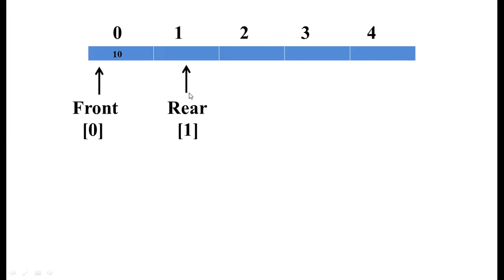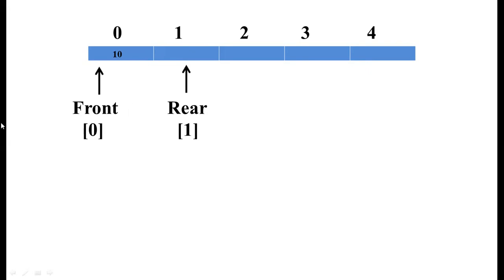Once I insert 10 in the first position, the rear will move to the second position, which has index value 1. That is, rear becomes rear plus 1, which is equal to 1.